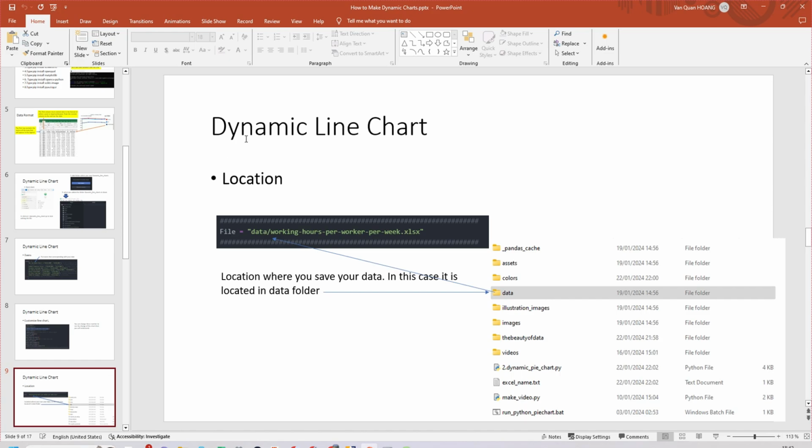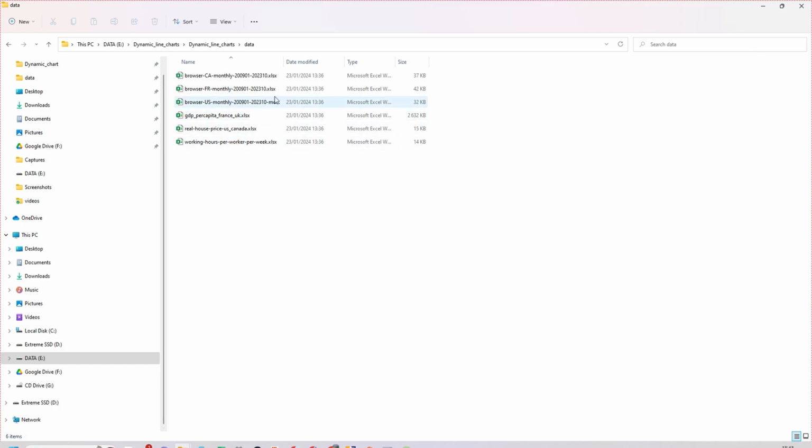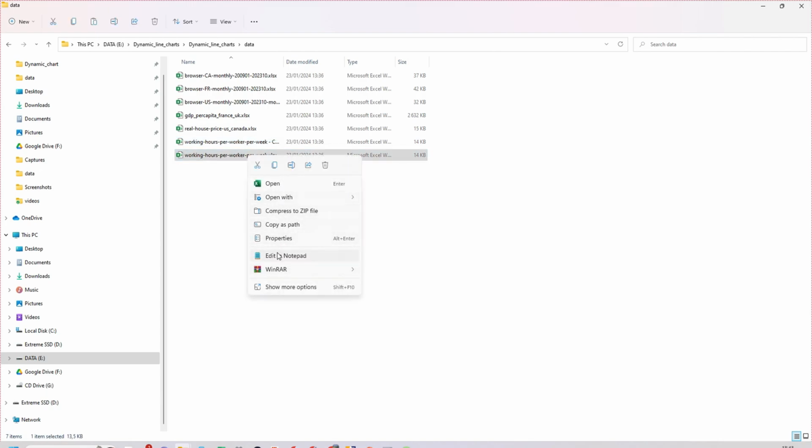And then is the data. We need data to animate it. So you need to put your own data here. For example, I just copy and paste. You have a data file, and I will rename it.